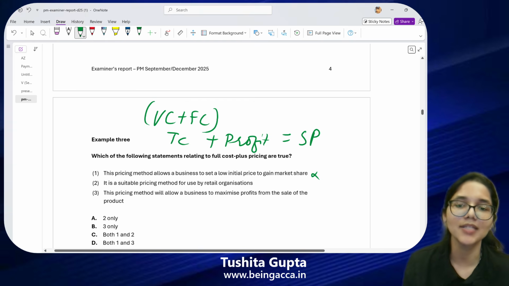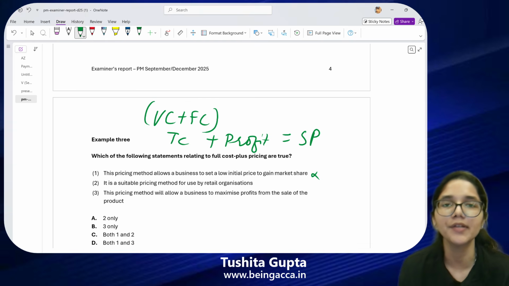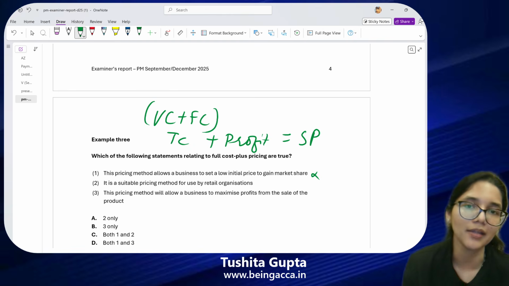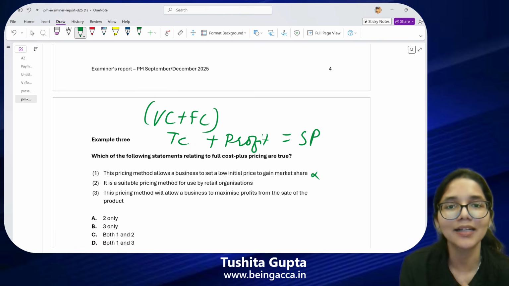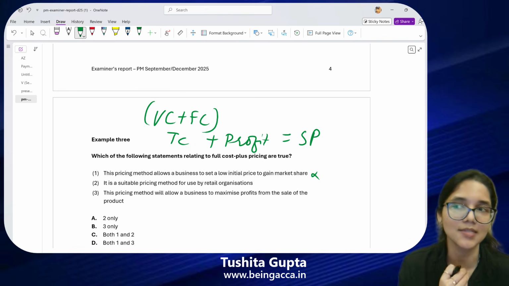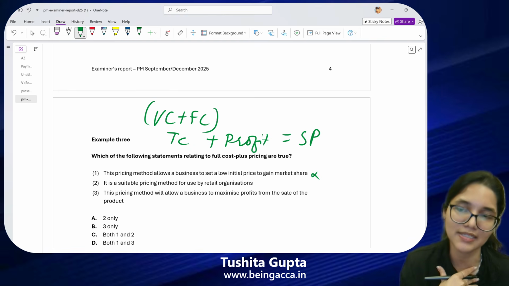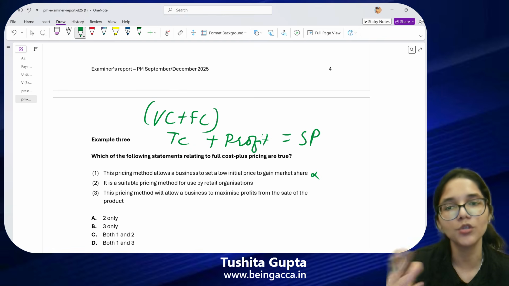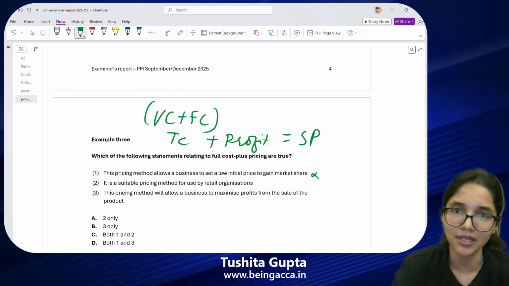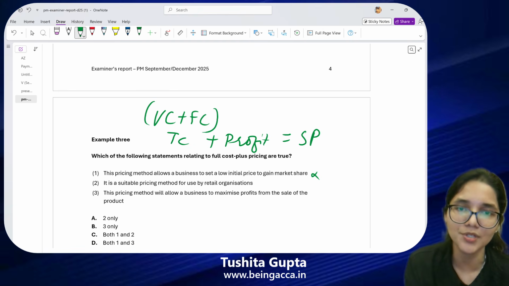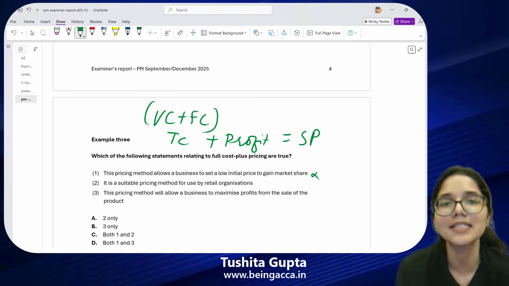Then the second one says that it is suitable for the retail organizations. What do we mean by retail organizations? These are companies, these are businesses who are selling directly to the customers. Now you can be doing business in multiple ways. Either you sell in bulk to, maybe let's suppose you're a wholesaler, and then you sell your goods to somebody who directly sells to the customers. Or you can have another business model where you are directly selling to your customers.